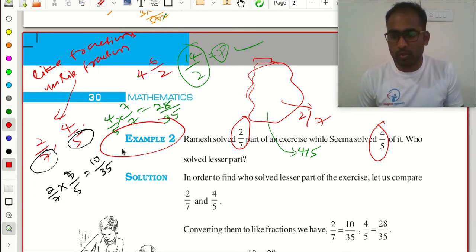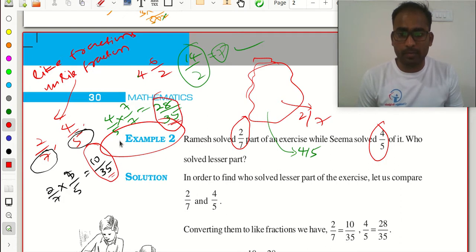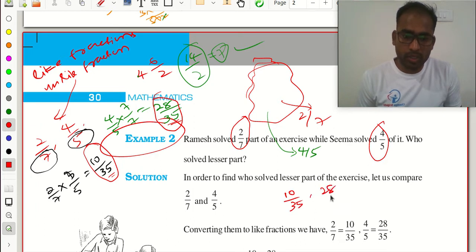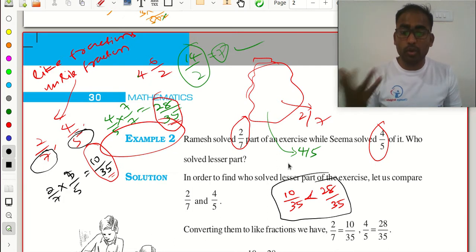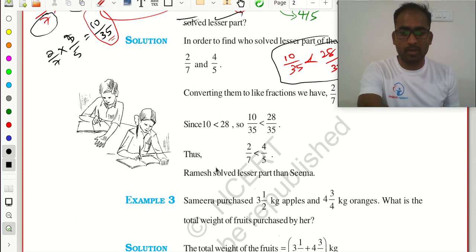So now these two fractions are like fractions, 10 by 35 and 28 by 35. Why? Because their denominators are the same. So which is less, 10 by 35 or 28 by 35? 10 by 35 is the lesser. Means who did the lesser? 10 by 35 means Ramesh. Ramesh solved the lesser part.